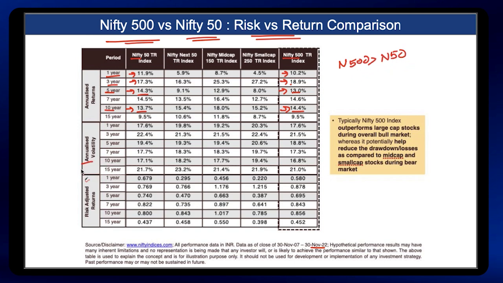And if you look at the annualized volatility, in 1 year, Nifty 50 volatility is 17.6%. Again, same for Nifty 500. But in 10 years, Nifty 50 volatility is 17.1%, whereas Nifty 500 volatility is 16.8%. So in terms of volatility, again, Nifty 500 has lower volatility as compared to Nifty 50.